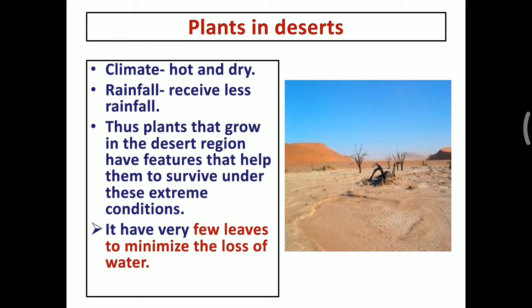Why do they have few leaves? To minimize the loss of water. The desert climate is very hot and water availability is very low, so to avoid water loss, these plants have only a few leaves.